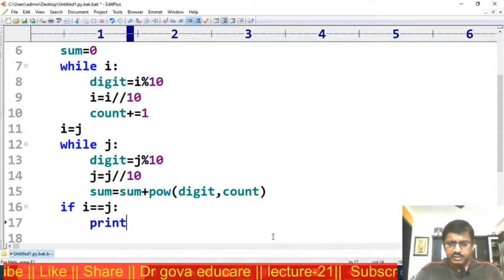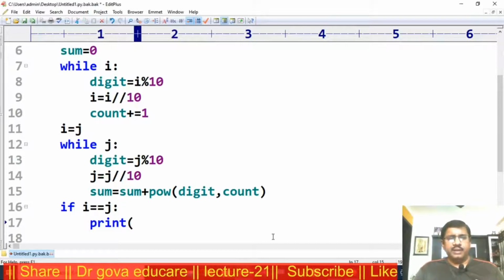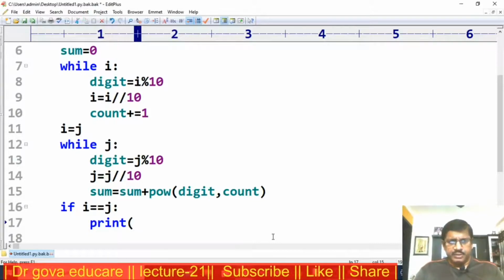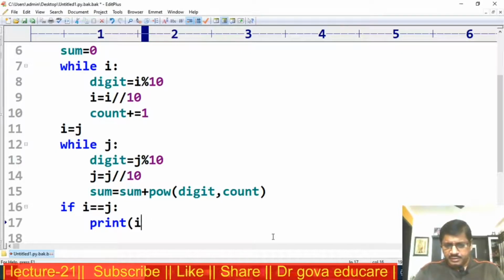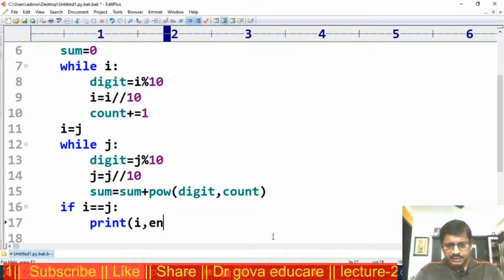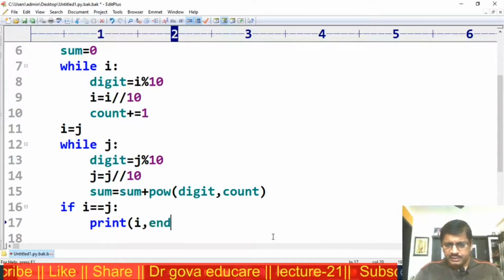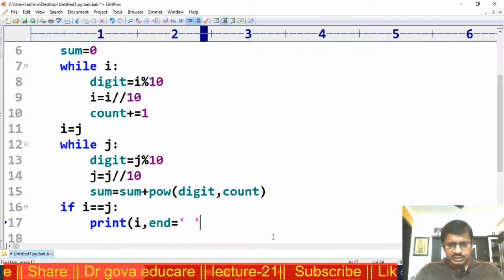I want to print all the Armstrong numbers. Print I, comma, and is equal to sum.